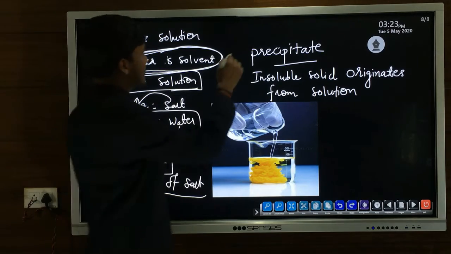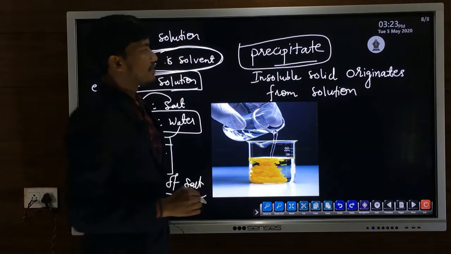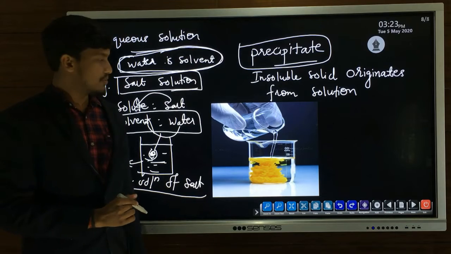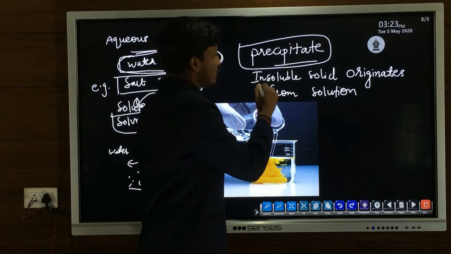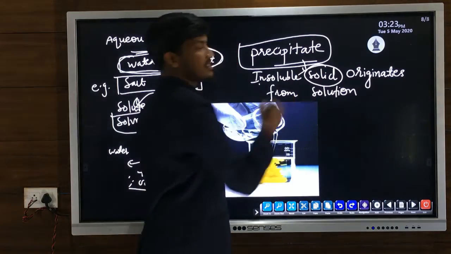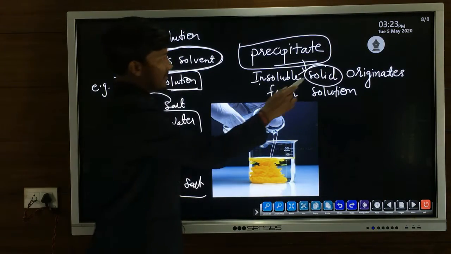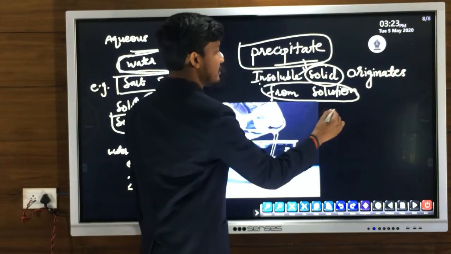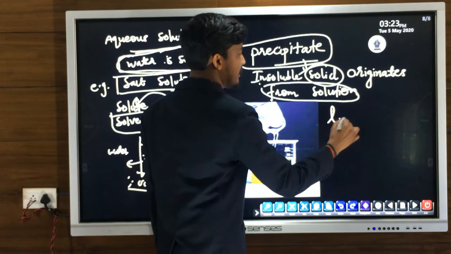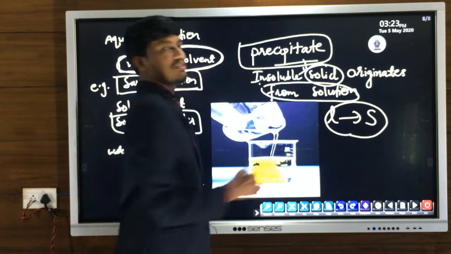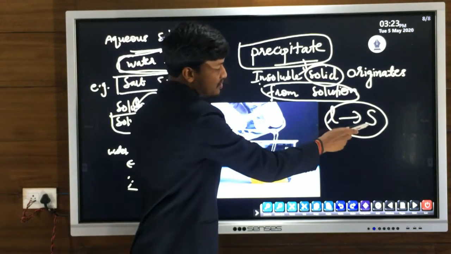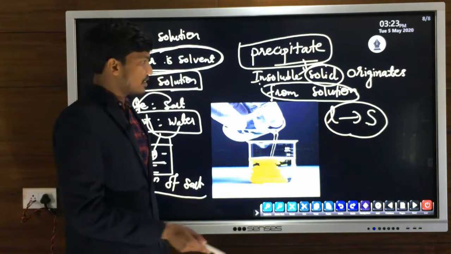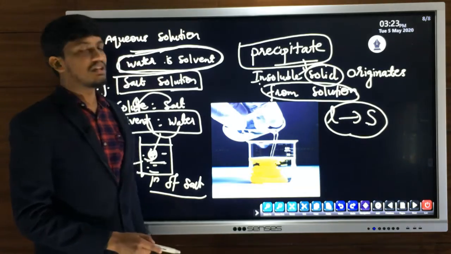Then precipitate. A precipitate is an insoluble solid that originates from solution. So a precipitate is a solid only. A precipitate is a solid that forms from solution. We can say that a precipitate is a solid obtained from a liquid solution. That is, if we get a solid substance from a liquid solution, such solid substances are called precipitates.